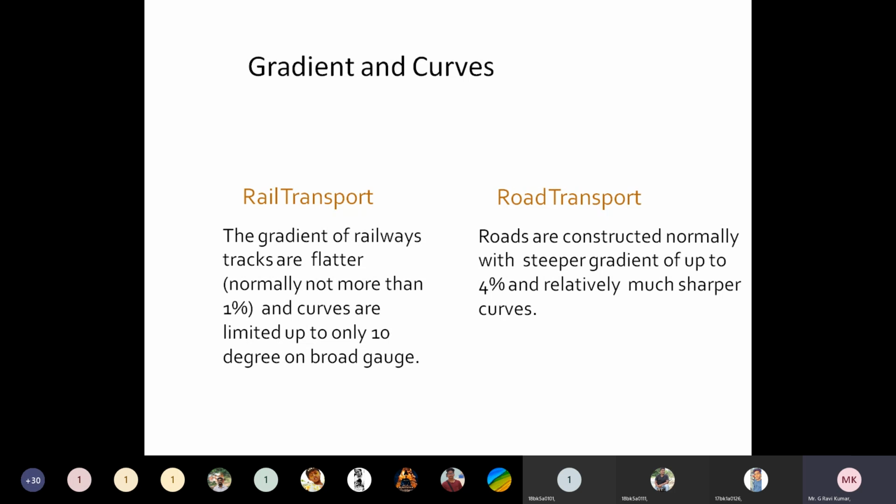And curves. Whenever we need to change the direction, we cannot directly change it with 90 degrees or with whatever angle. We should provide a certain curve with a particular radius. While changing the direction of a railway route or road or highway route, we need to consider many aspects at that particular place, and by considering those aspects we can design a curve.